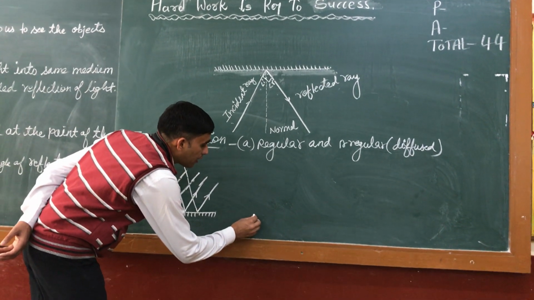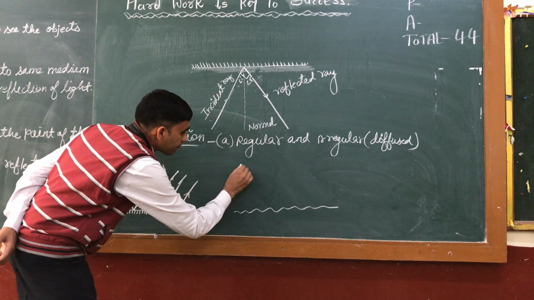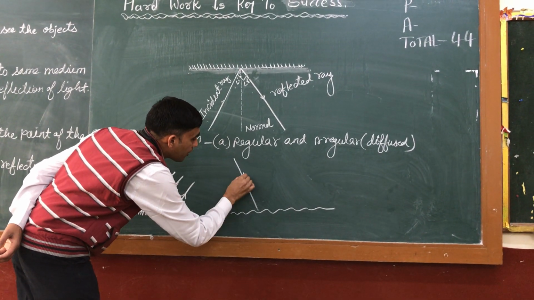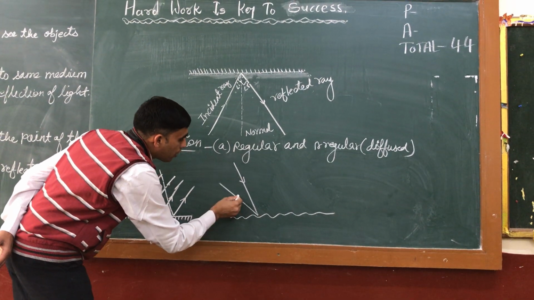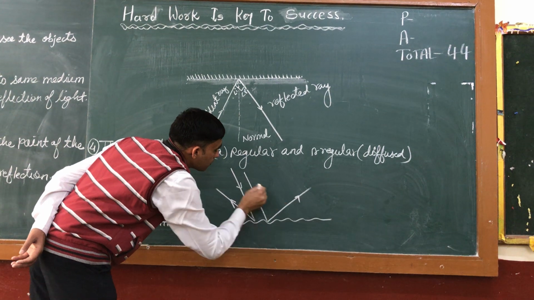But in case of irregular reflection of light, the surface is irregular, it is not plane, the surface is like that. When light comes on this surface, it goes in different directions, not parallel, it goes like this.